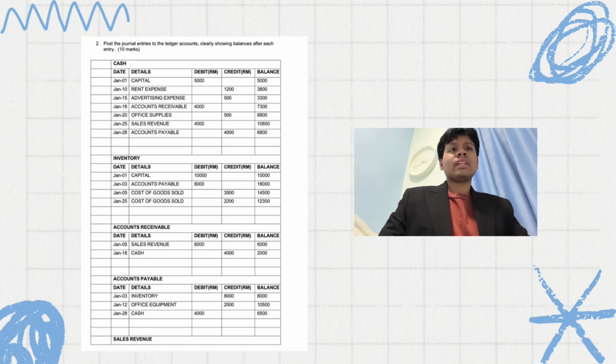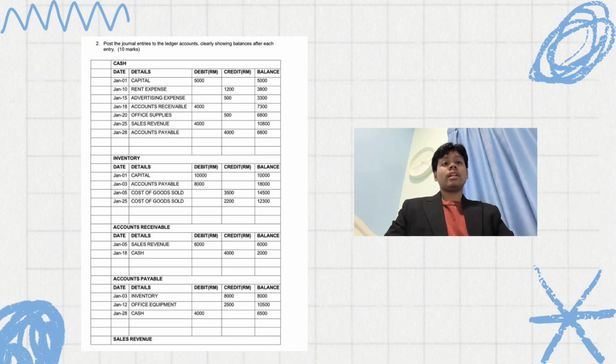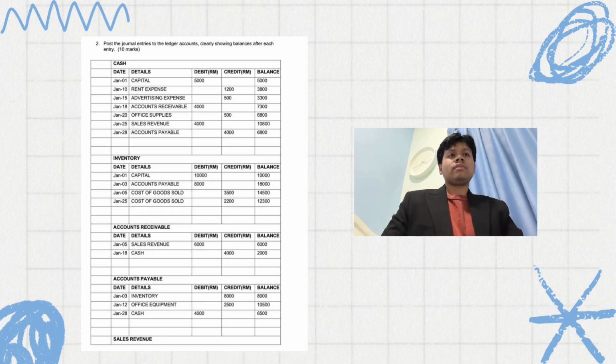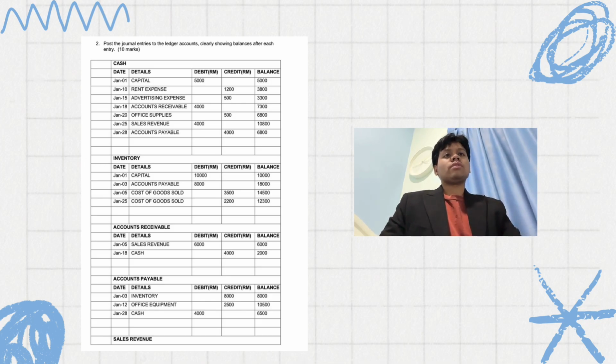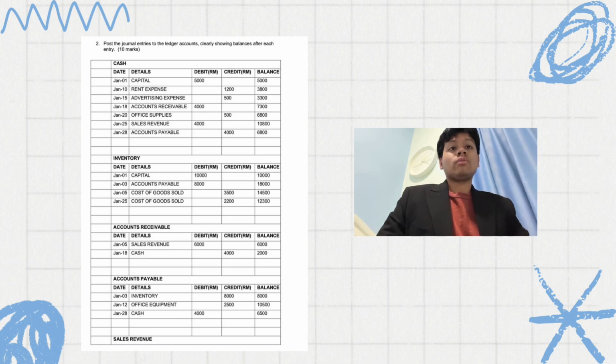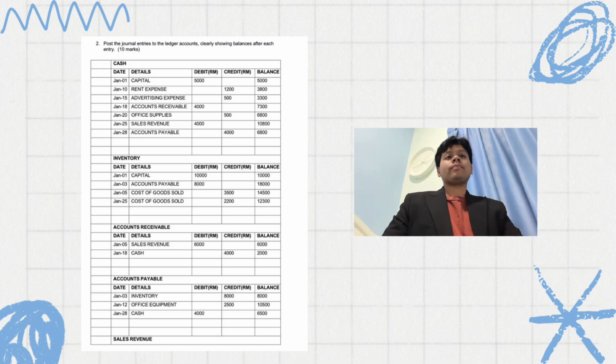3rd January, account payable, debit RM8,000 and the balance is RM18,000, because 10,000 plus 8,000. January 5, cost of goods sold, credit 3,500 and the balance is 14,500. And for the last one, January 25, cost of goods sold, credit RM2,200 and the balance is 12,300.